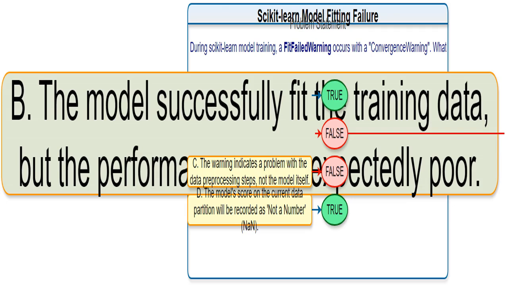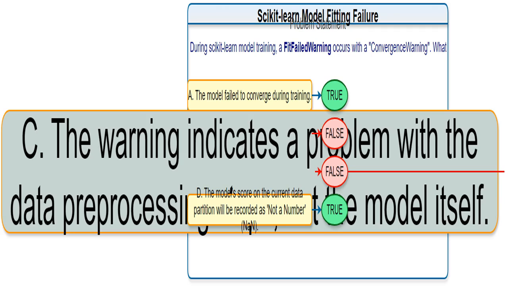I disagree. The core of the warning is that the model fitting itself failed. It's not about poor performance. It's about failure to complete training. I don't think so. While poor preprocessing could contribute to fitting failure, the warning doesn't specifically say that. The problem could be due to the data, the model itself, or the interaction between the two. It's too broad.